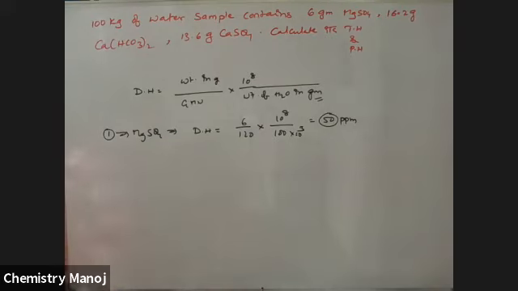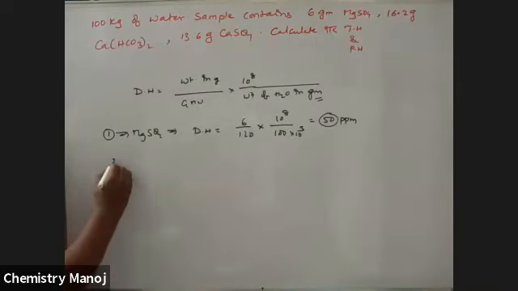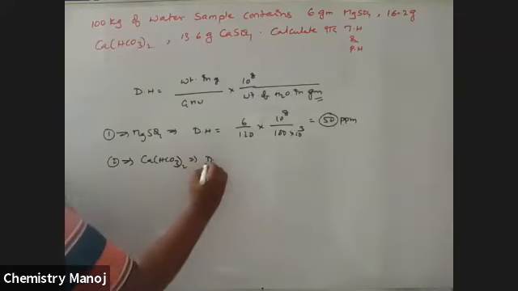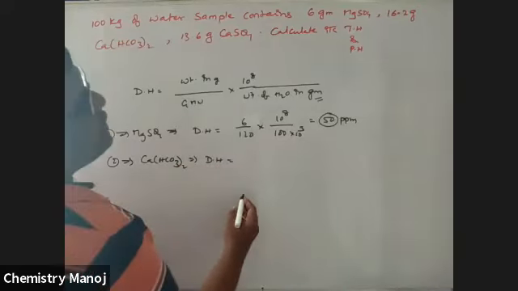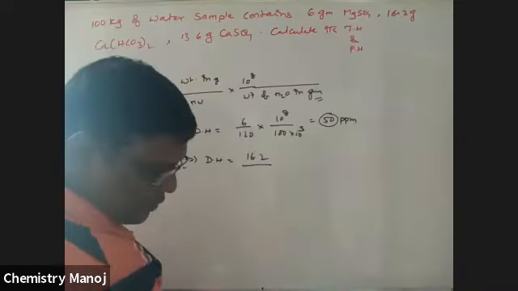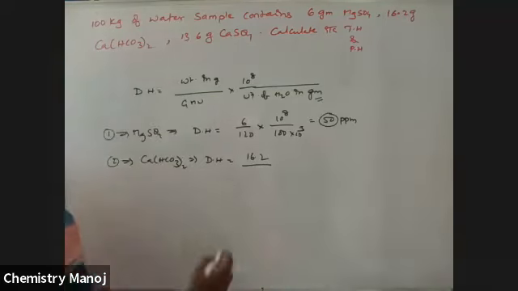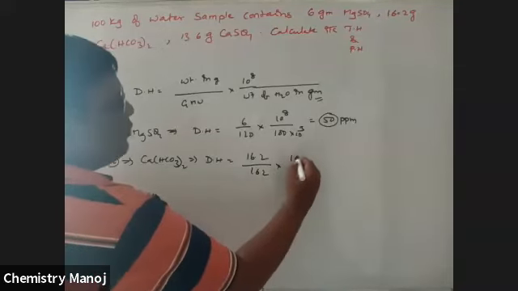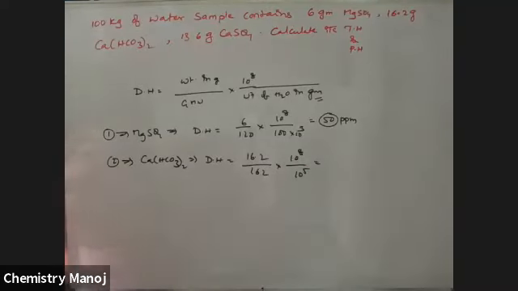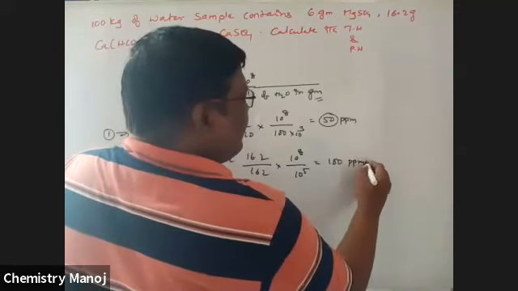Next chemical. What is that? CaHCO3 twice. Second one. Degree of hardness is equal to 16.2 by molecular weight of calcium bicarbonate, 162 into 10 power 8 by 10 power 5. And its value is 100 ppm.